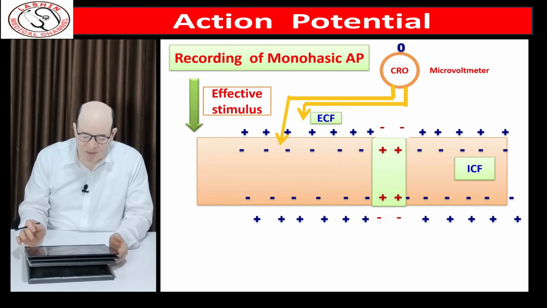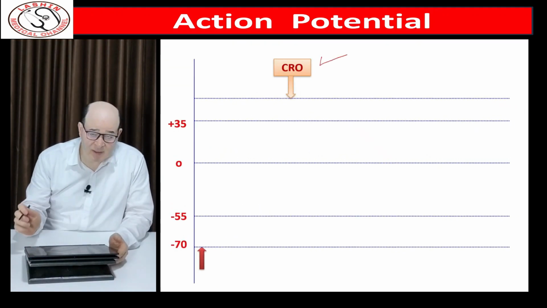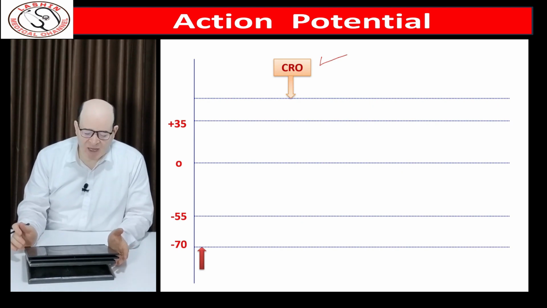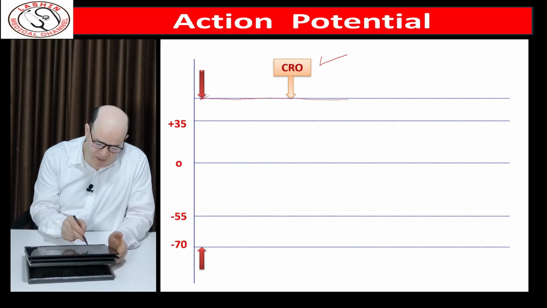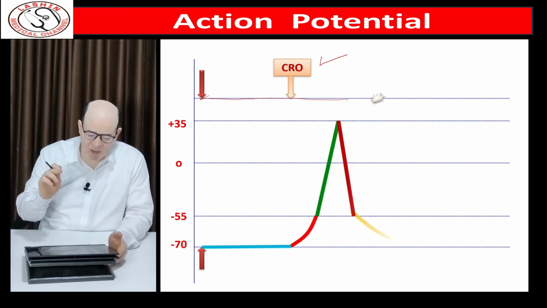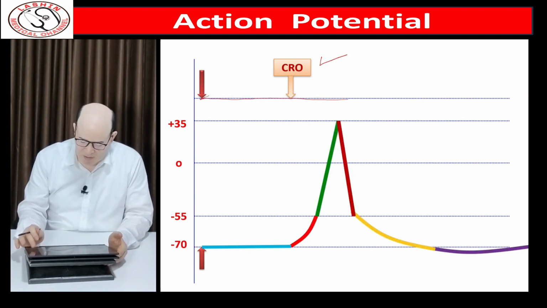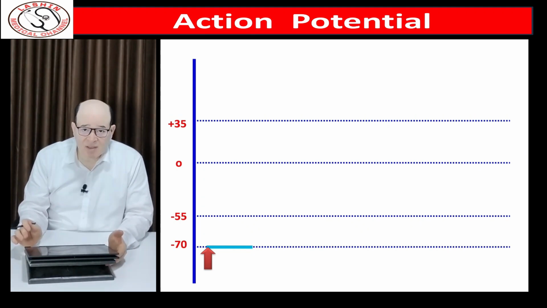This figure represents the process of recording of action potential, which is called monophasic action potential. Suppose this is the apparatus that measures and makes a diagram of the action potential, which is called CRO, cathode ray oscilloscope. Suppose we stimulate by an effective stimulus at this point. This is a nerve and this represents the record. First, when the impulse is initiated, it travels. This initial part before the start of the record is called the latent period. Then the process of depolarization occurs, followed by the process of repolarization. There is a latent period, the lag of time between start of stimulation and start of record.